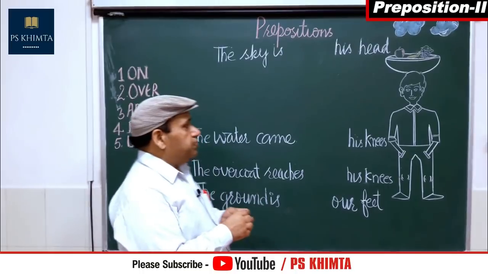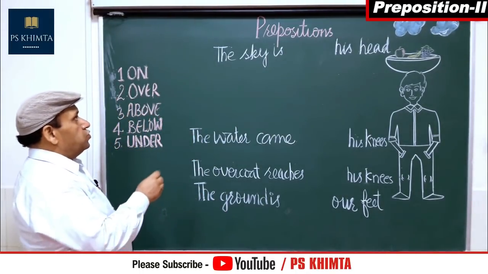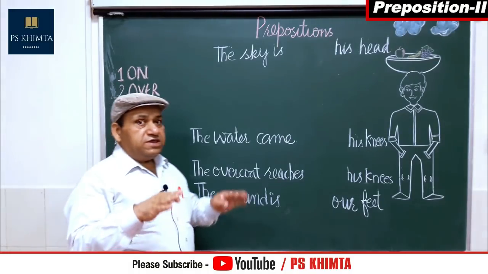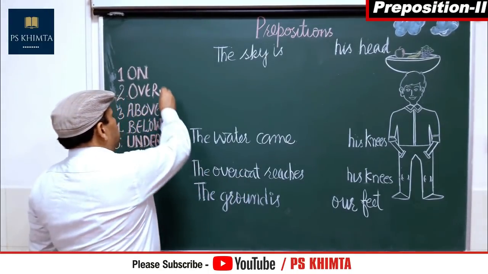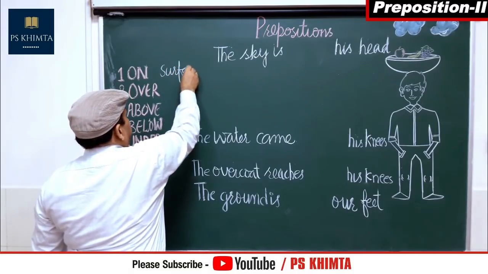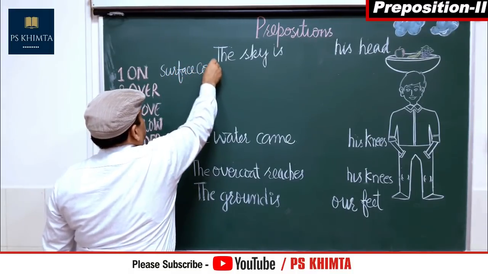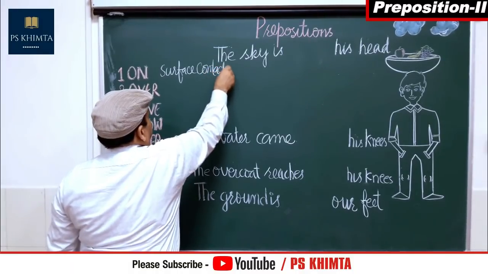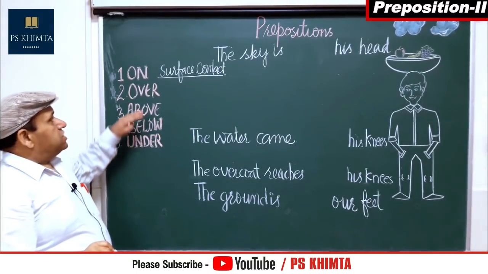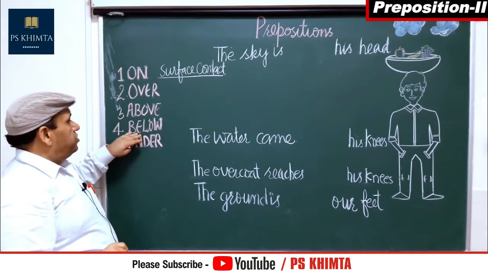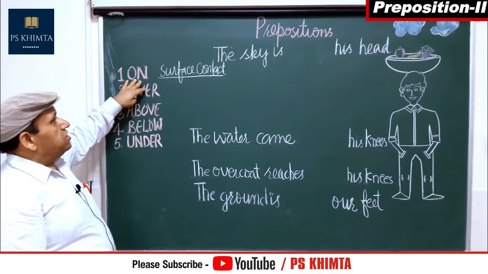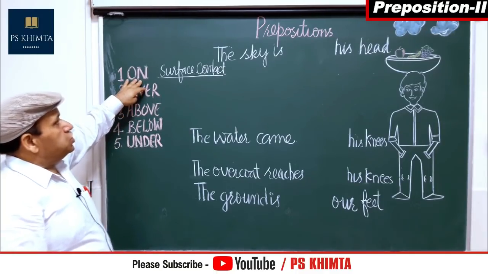Okay? Let's do the first preposition, on. We did in the earlier part that on is used when there is surface contact. So it is a surface contact. It means something that has got surface contact. Alright? Then there is over, above, below, under. We'll be taking surface contact first of all. So see, on is used.